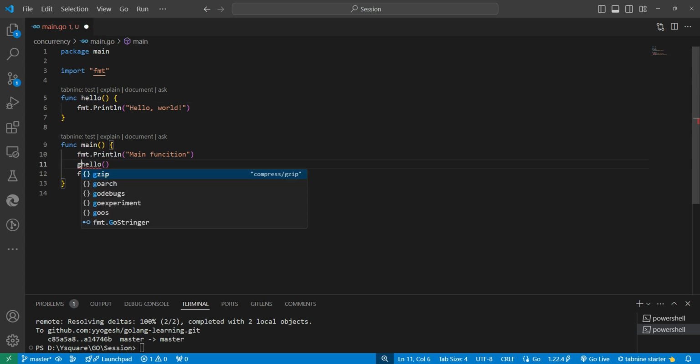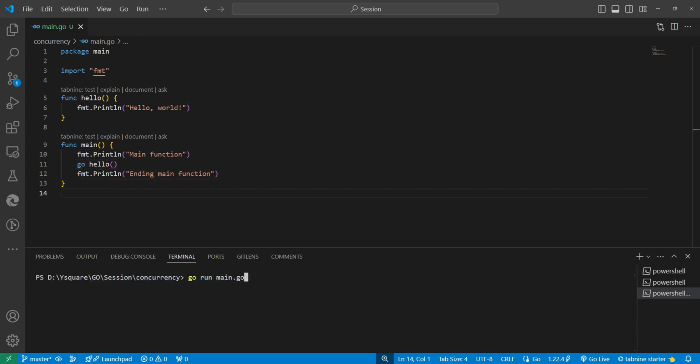We need to make it a goroutine, so I simply write go in front of it. Let's run it. Now we can see we got main function and ending main function, but we never see the hello message. Remember guys, when a new goroutine is started, the goroutine call returns immediately. Unlike functions, the control does not wait for the goroutine to finish its execution. The control returns immediately to the next line of code after the goroutine call, and any return value from the goroutine will also be ignored.